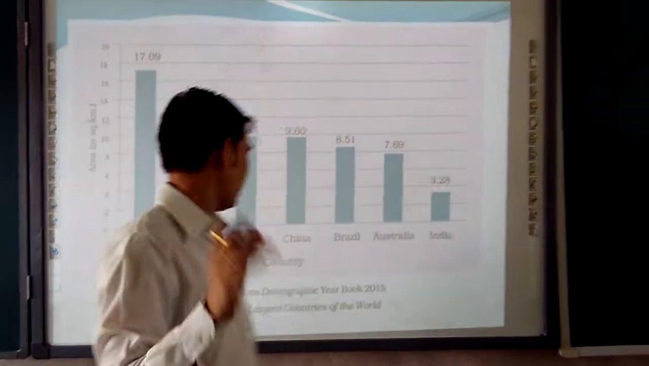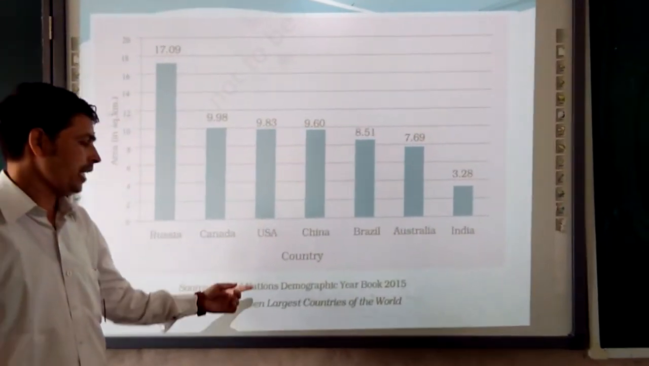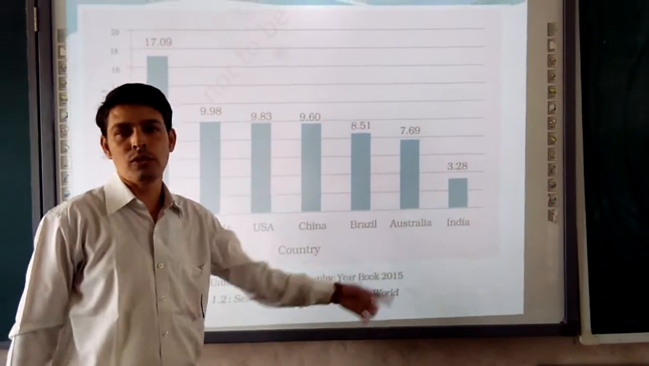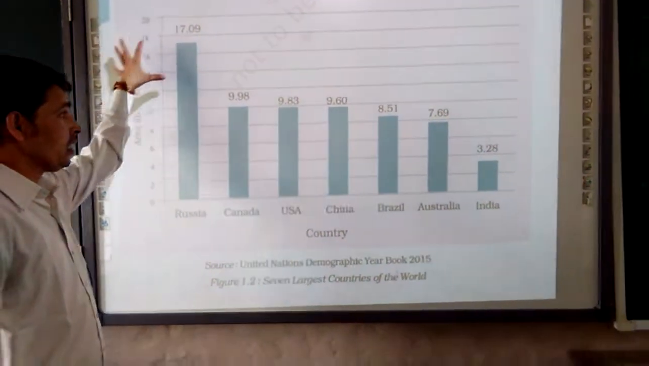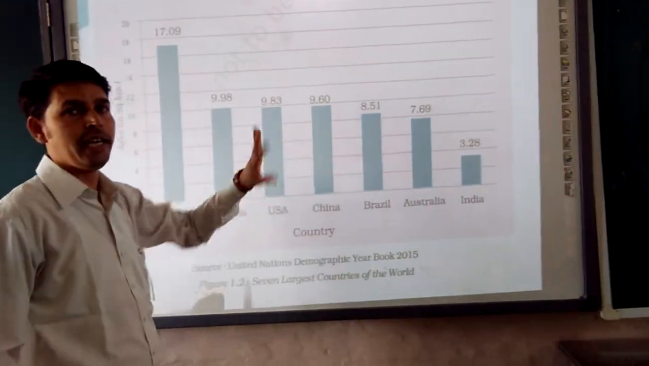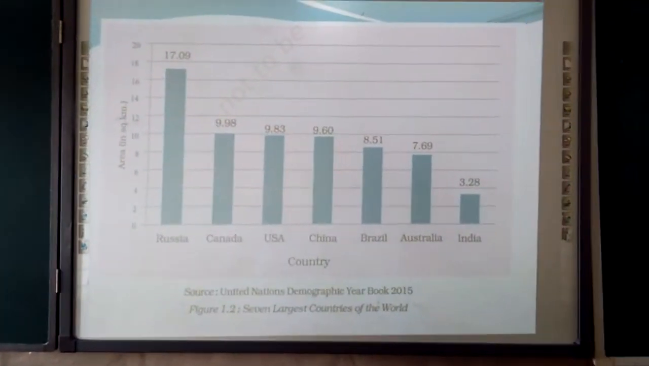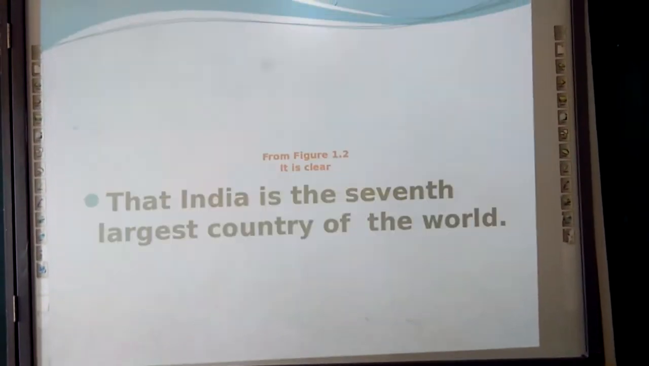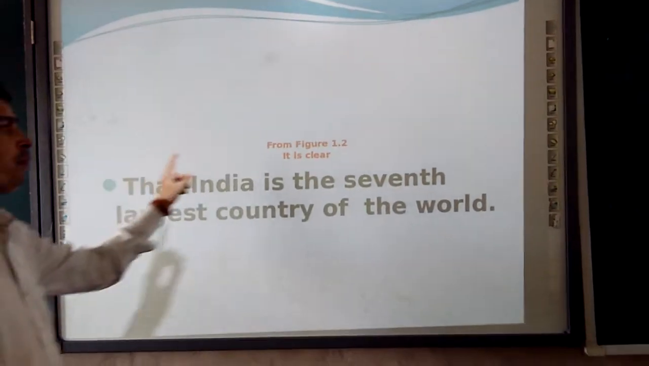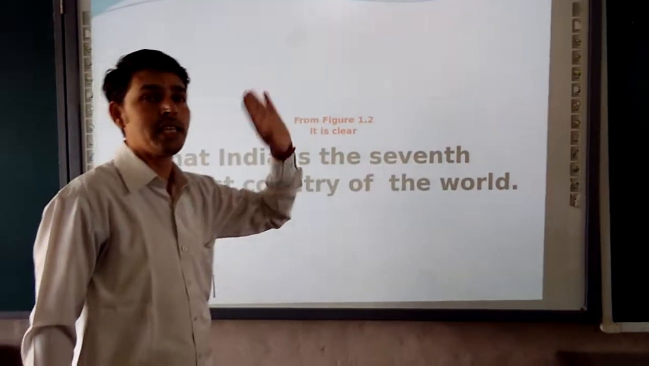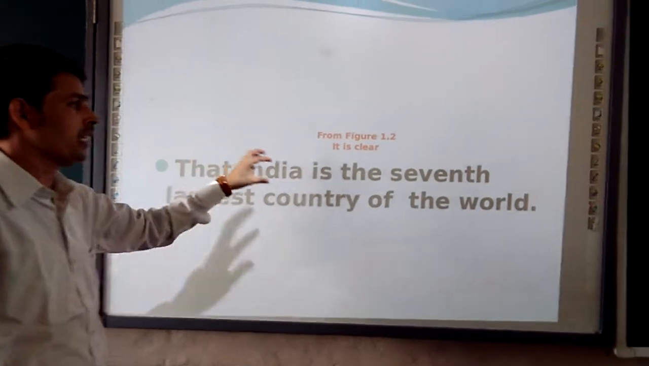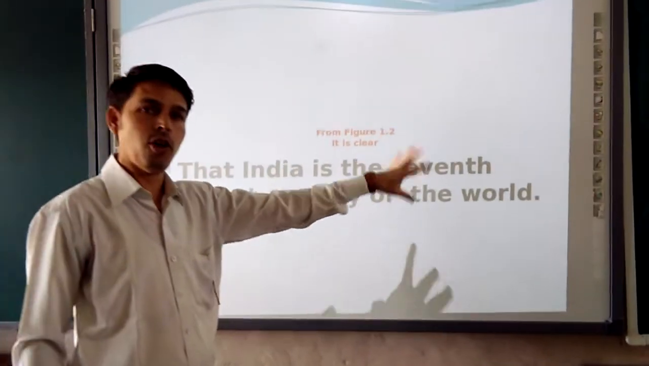This source is collected from the United Nations Demographic Yearbook 2015. This graph presentation clearly explains what we will see in the next slide. So from figure 1.2, it's clear cut that India is the 7th largest country of the world.